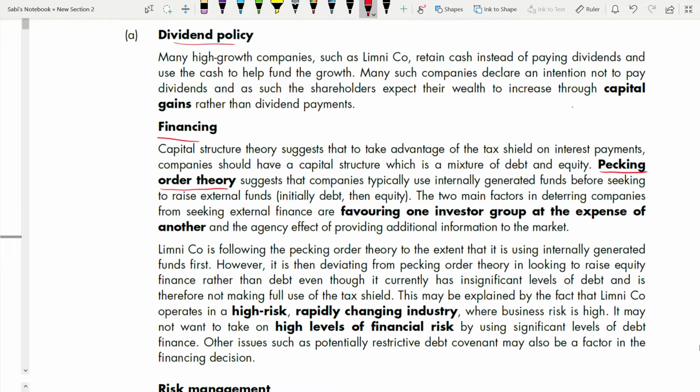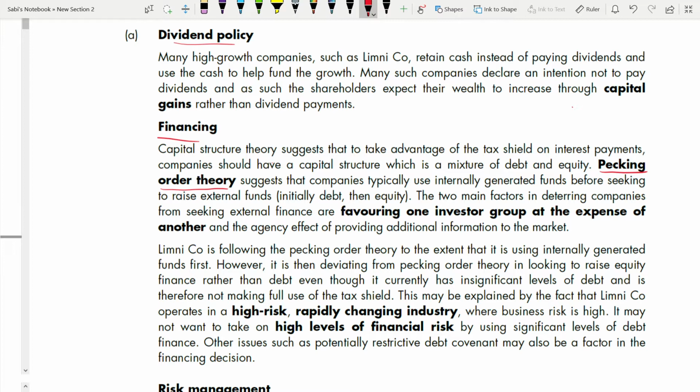Initially debt, then equity. So pecking order theory says when you need money, first you will use your retained earnings, second you will use your debt, and if debt is also not enough, third only you will go to your equity. So equity should be your last reserve you're touching. But here it is going the other way around. First it is retained earnings, then you are going to equity rather than debt.